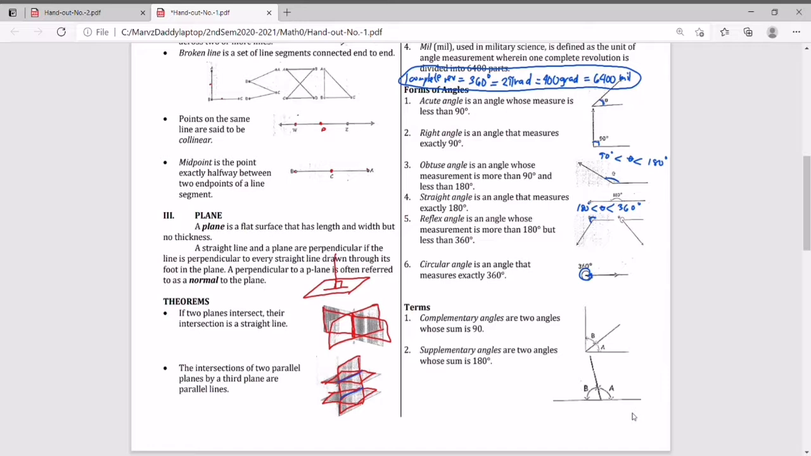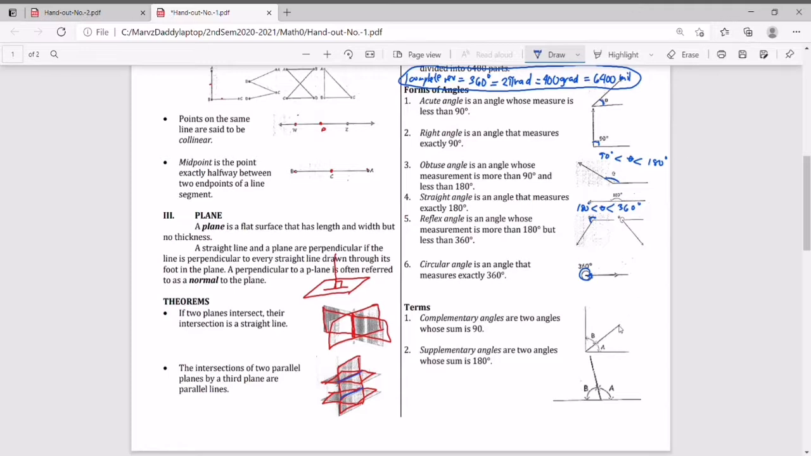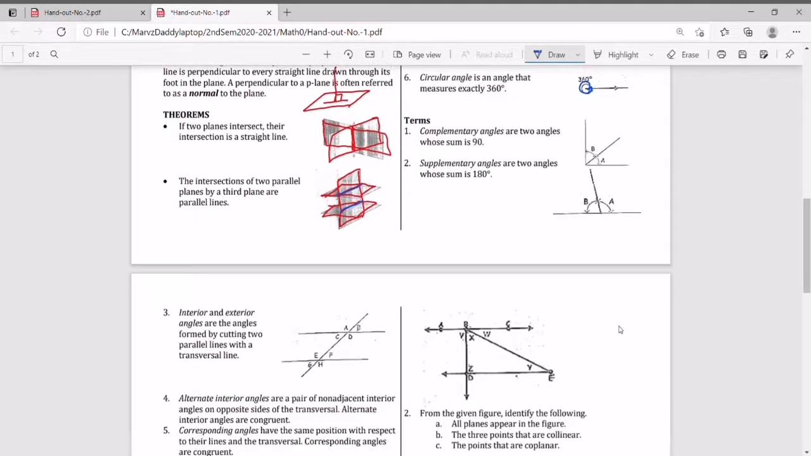We have here some terms, so it is important to know these terms also. Complementary angles are two angles whose sum is 90 degrees. So for this illustration, angle A and angle B are complementary angles. The sum of the two is equal to 90 degrees.